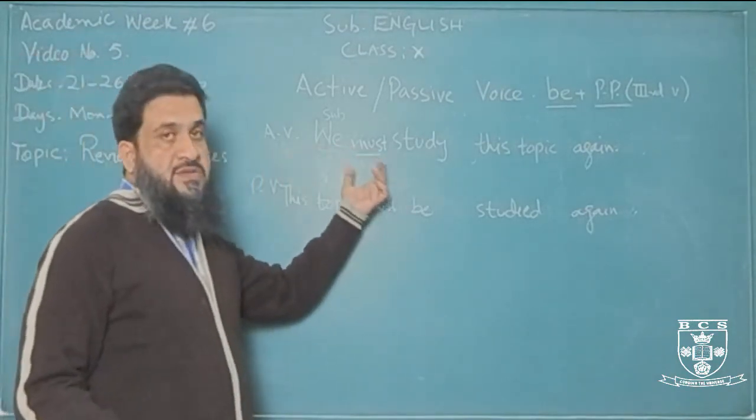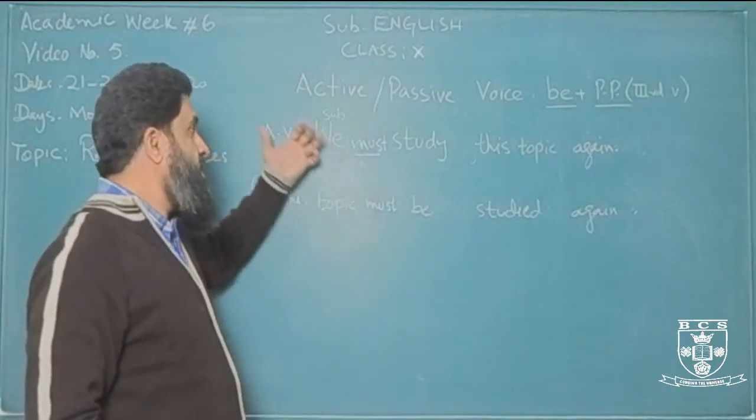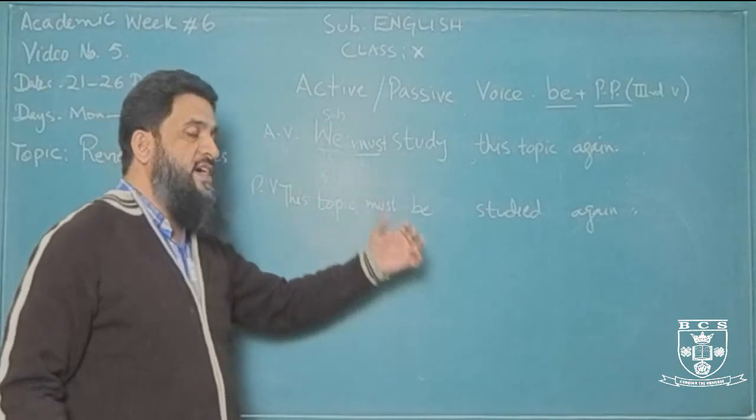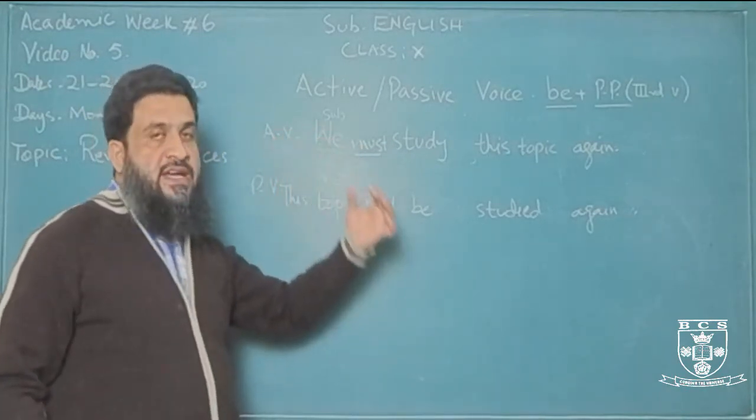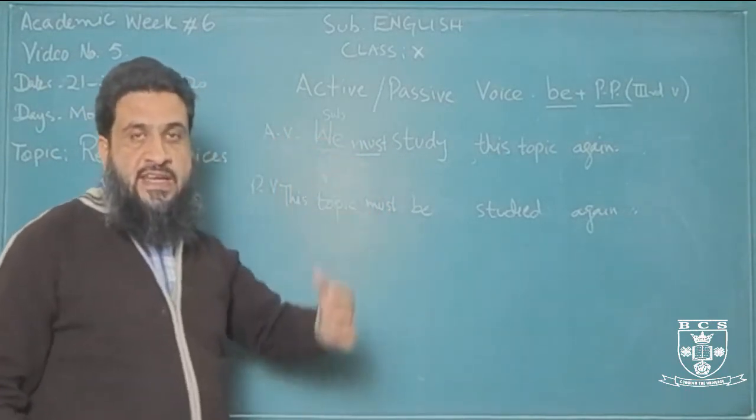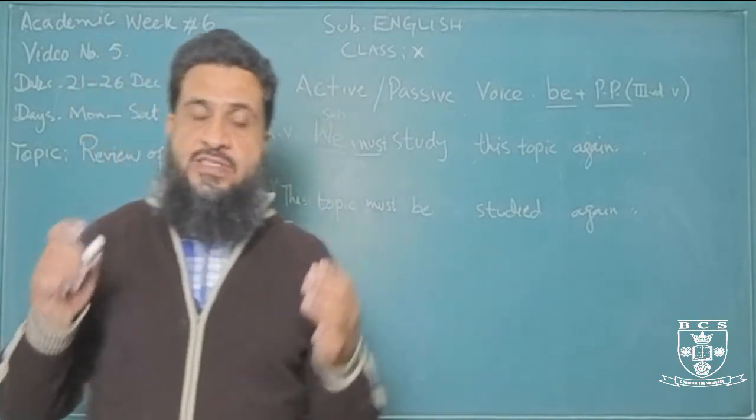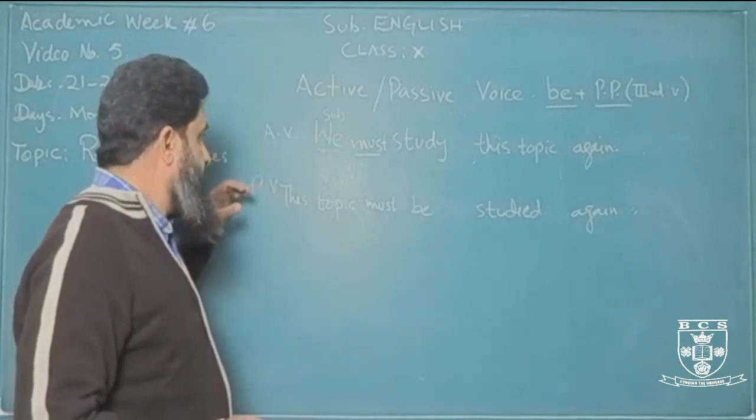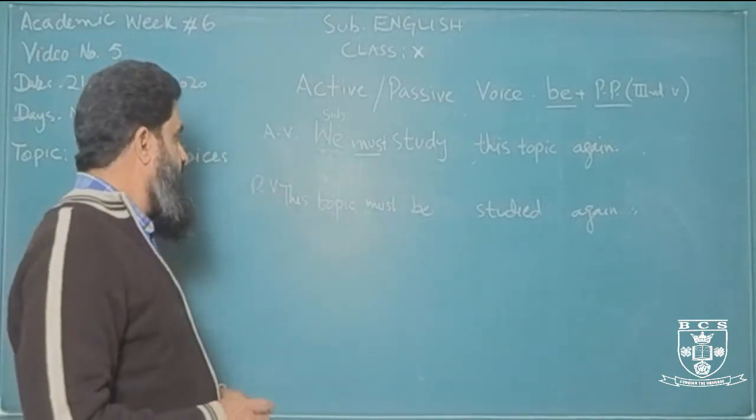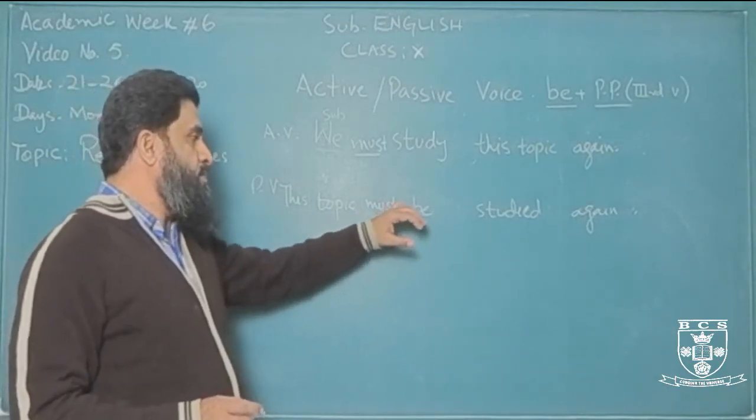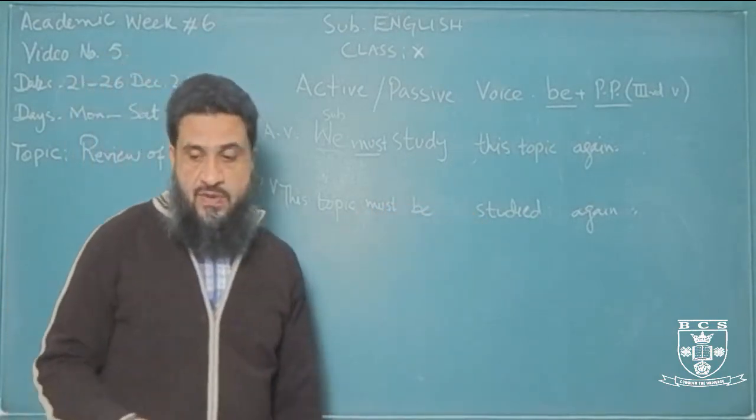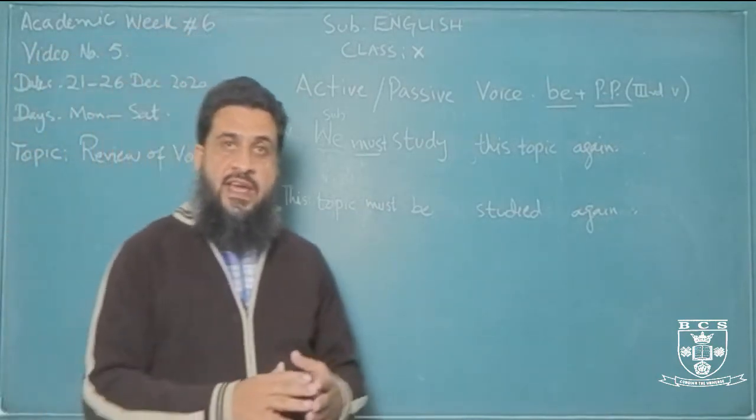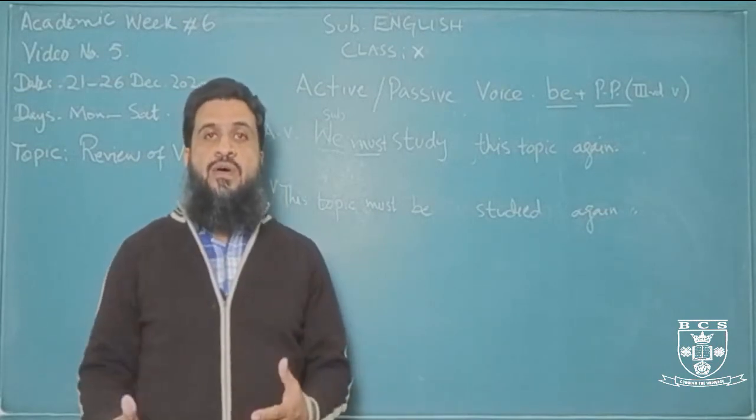If you change must into can or will, for example, we will study this topic again, this topic will be studied again. Can be studied again. Have to be studied again. With any modal verb, the structure will remain the same, and you will stick to the structure: modal verb plus be plus the past participle form of the verb, right? So this is how we change active sentences into passive.